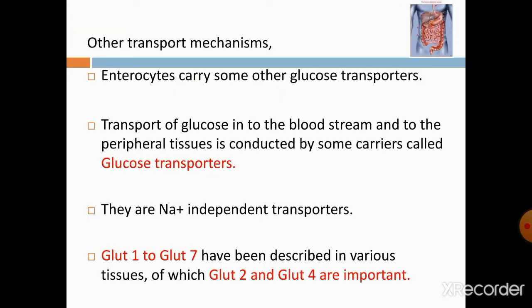Another transport mechanism is the glucose transporters. Enterocytes carry some other glucose transporters. The transport of glucose into the bloodstream and to the peripheral tissues is conducted by carriers called glucose transporters, and they are sodium independent transporters. They do not depend upon sodium. They are named GLUT1 to GLUT7, and have been described in various tissues. They are present in different tissues, and out of these, GLUT2 and GLUT4 are important.